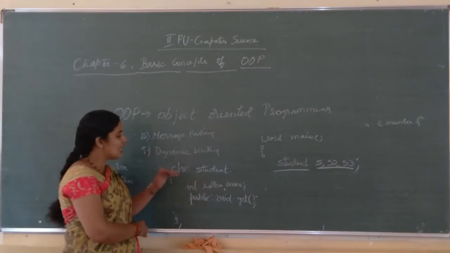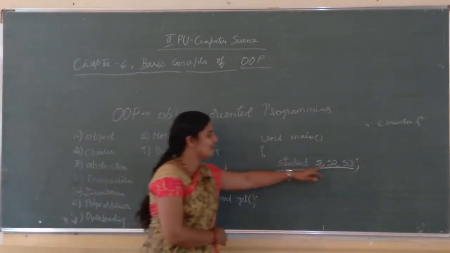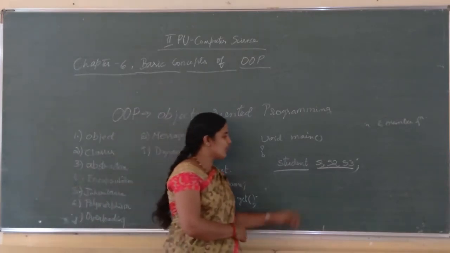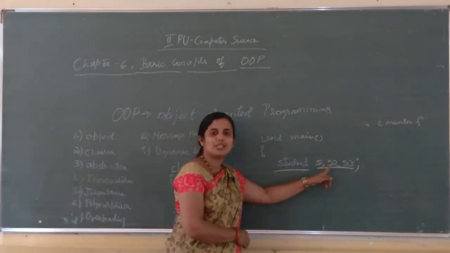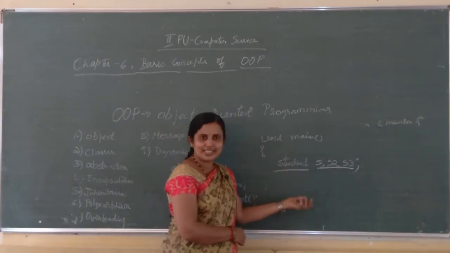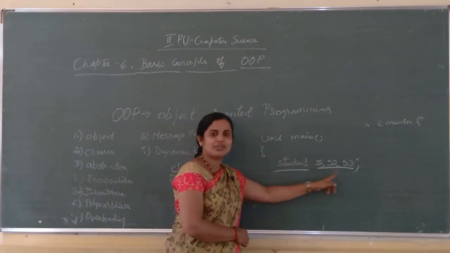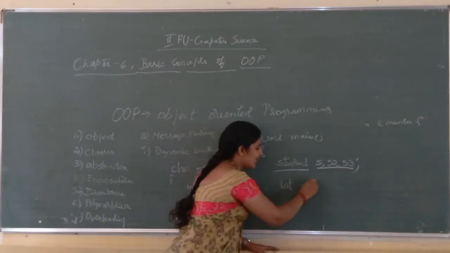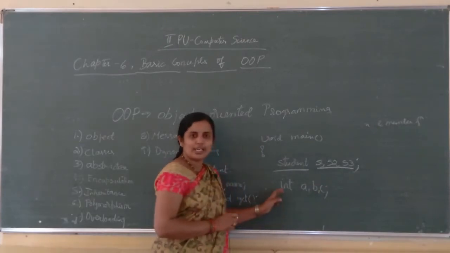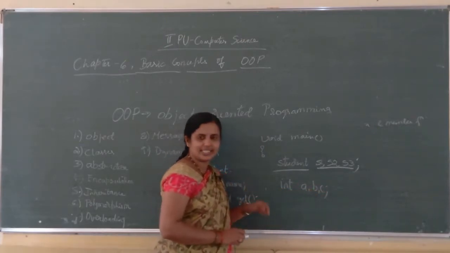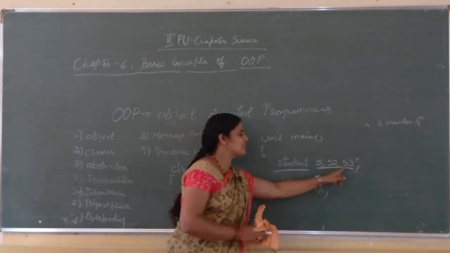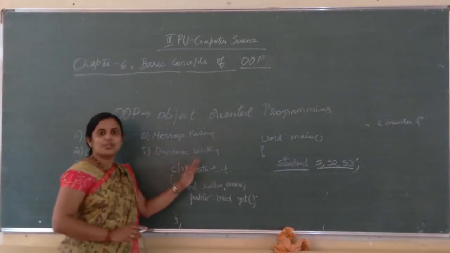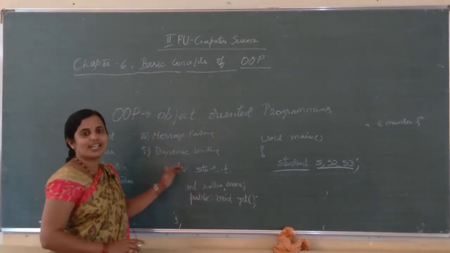Because for this data type you are creating variables. Student is considered as a user defined data type. So for that student you are creating variables S1, S2, S3. How do you create int a, b, c? Here a, b, c are variables of integer type. So you can say S1, S2, S3 are variables of student type. So student is a class which is a user defined data type.